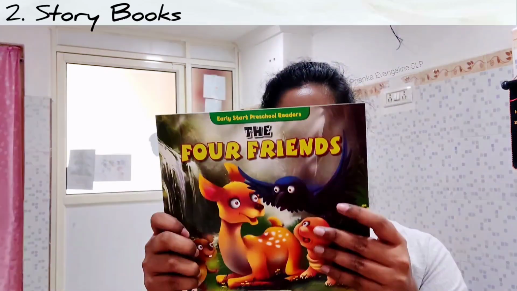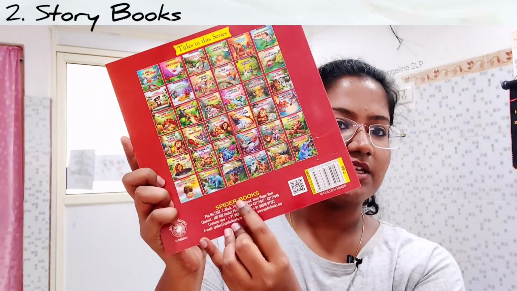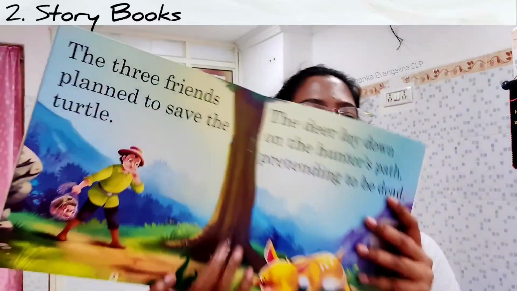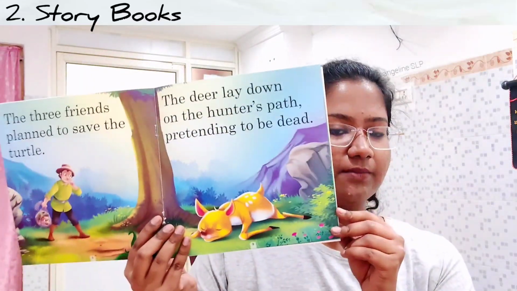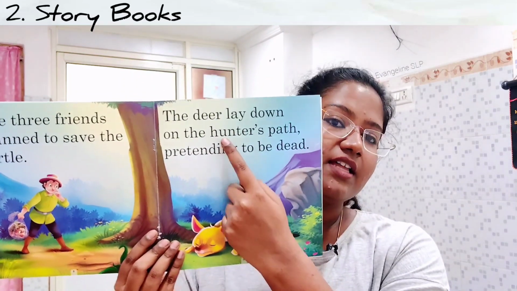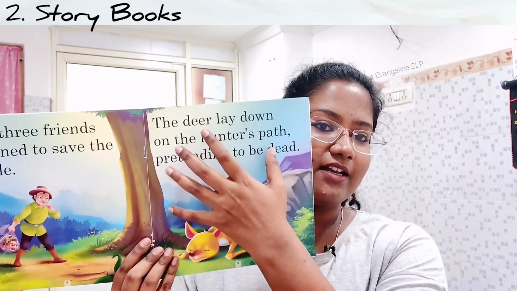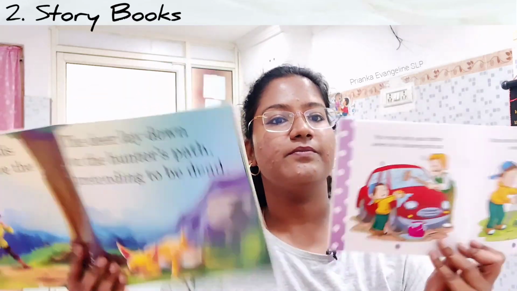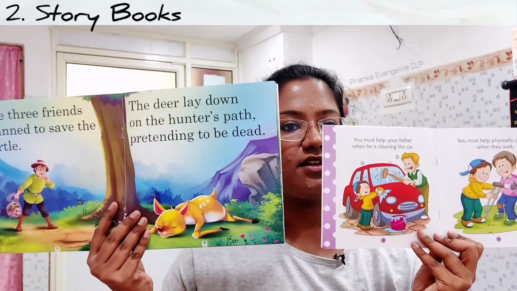Similarly, I found this book which I was very impressed with, and I really liked this type of book. This is by Spider Books. If you can find it, it would be good, because see, this is why I like this book. It's quite big and the pictures are good, but what I really like is the text. The text is big and bold, and it's not very small like how you see in this book. Right? So you can see the difference here.